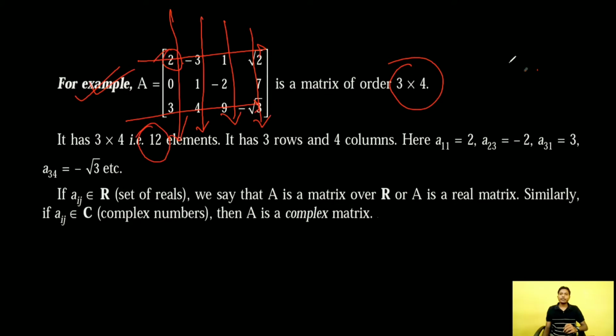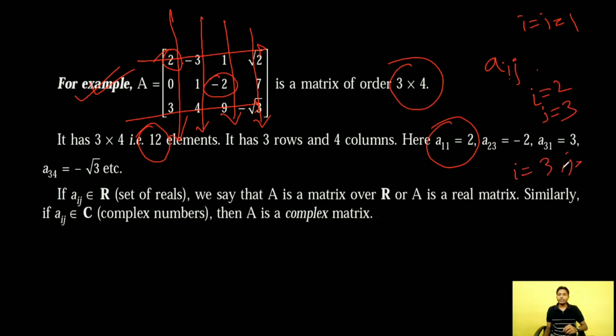Clear? Now if we choose any element aij of this matrix, then i is the row number and j is the column number of this element. If i equals j equals 1, then we will have the first element a11 equal to 2. If we choose i equal to 2 and j equal to 3, then we will have this element. If we choose i equal to 3 and j equal to 1, then definitely we will have the element a31, where row number is 3 and column number is 1.